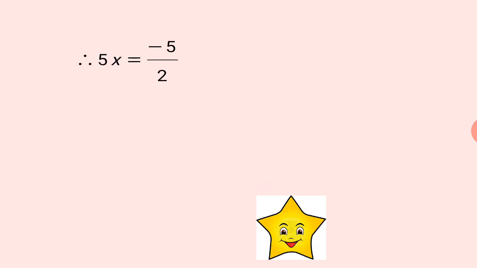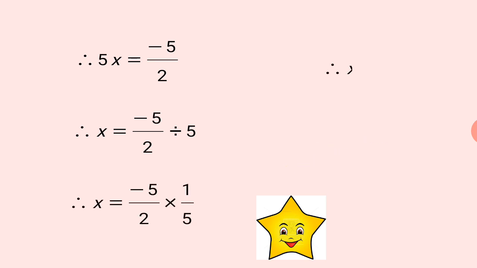Then solve it. 5x, that means 5 is multiplied by x. So on the other side it is divided and ultimately you get x to be equal to minus 1 by 2 and this is your rational number.